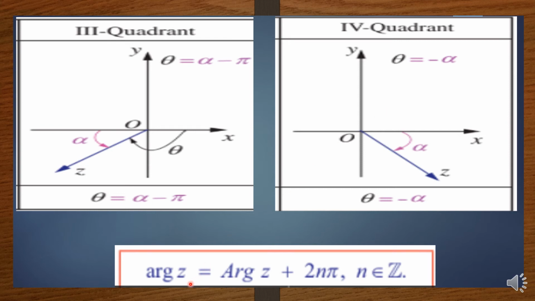Then argument of z, that is the general argument, is equal to the principal argument. Capital A, if you use, means that is the principal argument, that is theta plus 2n pi, where n is an integer.